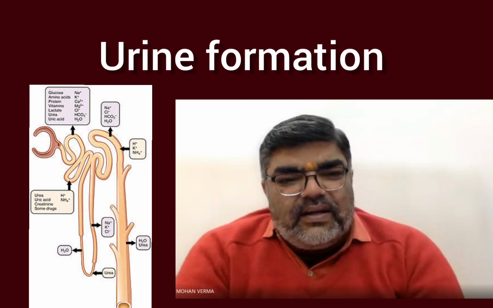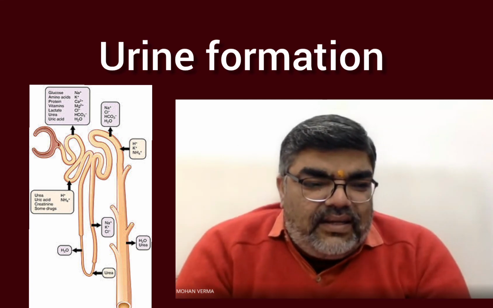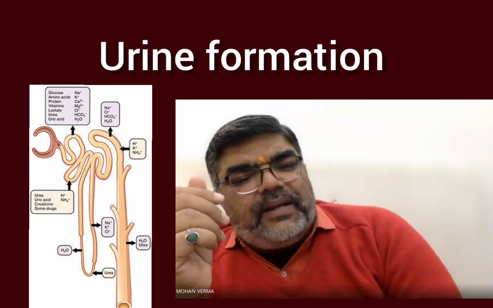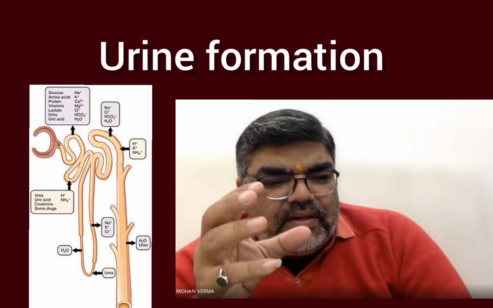It is again reabsorbed. Is that clear? So the collecting tubule is playing a major role in the reabsorption of water.